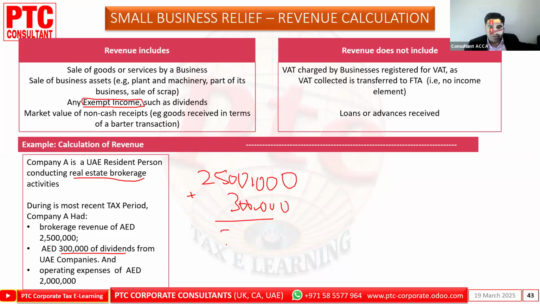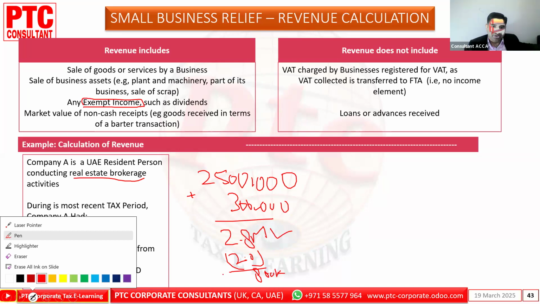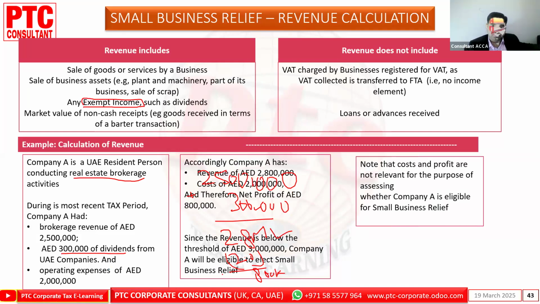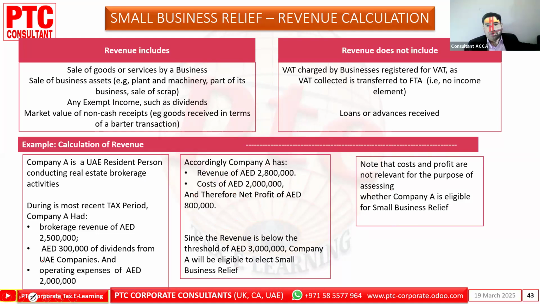So this will be 2.8 million. And the operating expenses are 2 million. 800 is the profit. So it's less than 3 million. Revenue 2.8 million, cost is 2 million, profit is this.